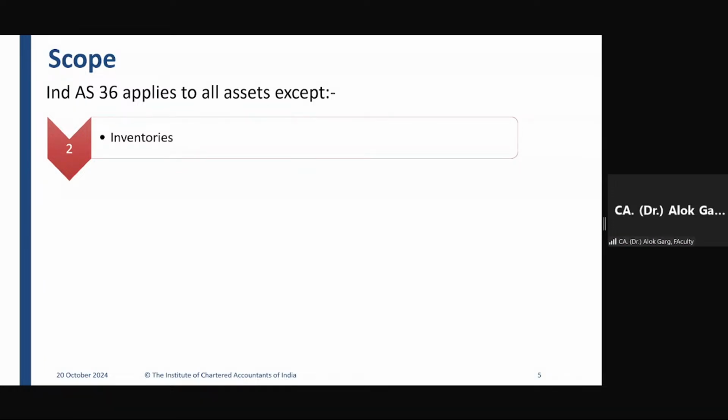Thank you, Pooja. Nicely explained. So yes, you are right. Ind AS 2 says that inventory has to be measured at cost or NRV, whichever is lower. It means Ind AS 2 itself gives the criteria of impairment. It already gives the guidance on impairment. It says that if your net realizable value or recoverable value is lower than the cost, you need to charge the impairment. You need to book the impairment loss. Very good. So Ind AS 2 inventory has already given the guidance of impairment. It is covered under Ind AS 2 and hence Ind AS 36 is not applicable.